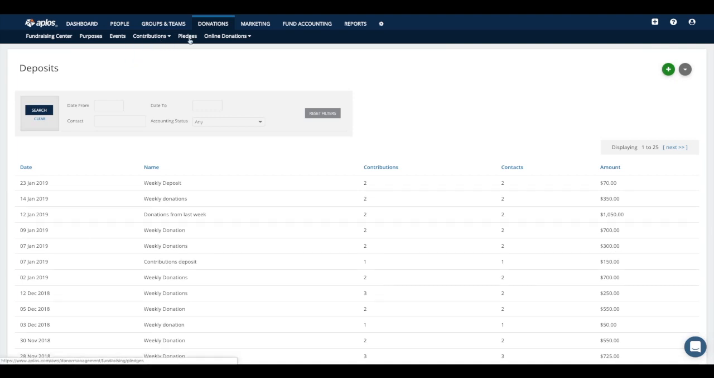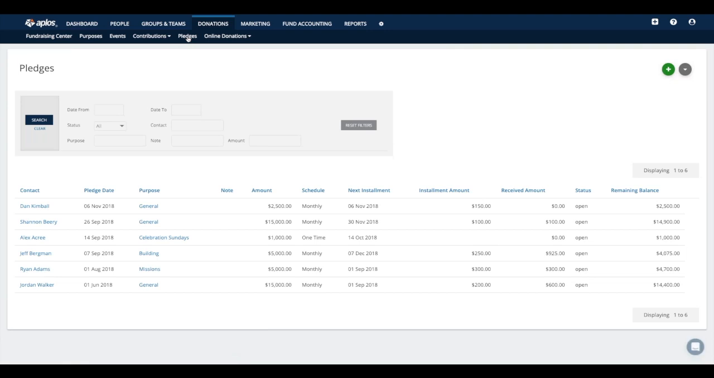So moving along here, we kind of touched on pledge a little bit when we used Shannon in our example. So let's go ahead and jump to pledges. So you are able to create pledges within Aplos. And a pledge essentially is a promise that someone makes to your organization for donating a certain amount of money. So like Shannon here, Shannon pledged to donate $15,000 to our organization, and she plans on paying monthly for the amount of $100 a month until it's all paid off.